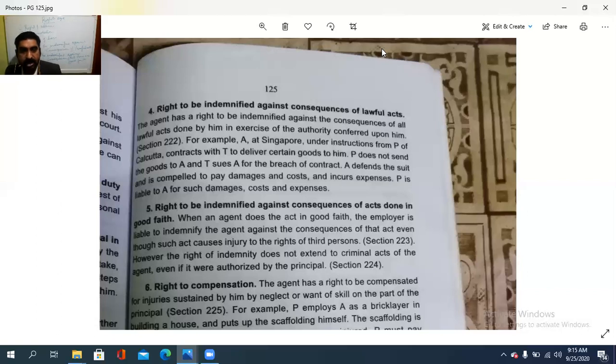However, the right of indemnity does not extend to criminal acts of the agent, even if it was authorized by the principal. Principal പറയുന്നുണ്ടെങ്കിലും even if it is a criminal act by the agent, then the right of indemnity does not exist. But in other cases, if in good faith the agent is doing the duty, but consequences occur, it should be indemnified. So right to be indemnified against the consequence of the acts done in good faith. This is under the lawful act.